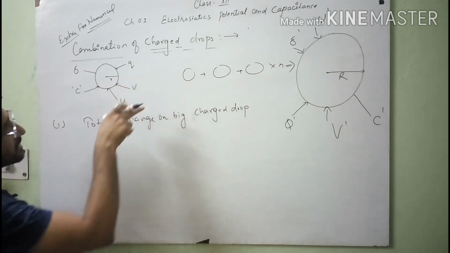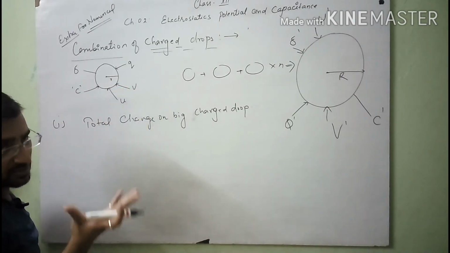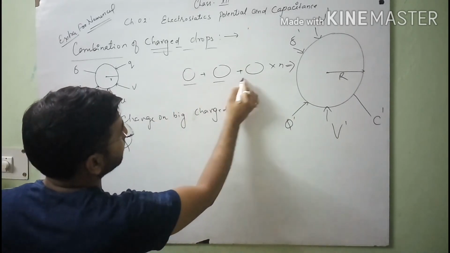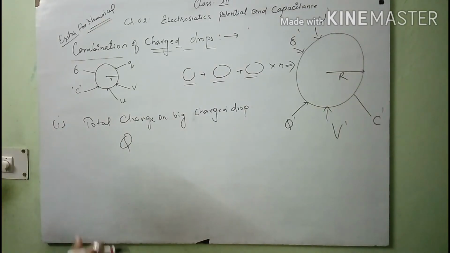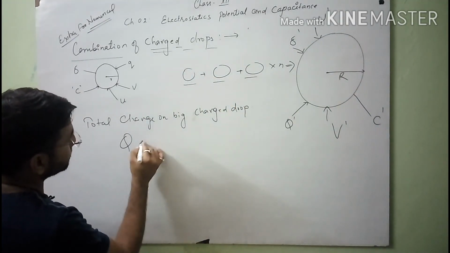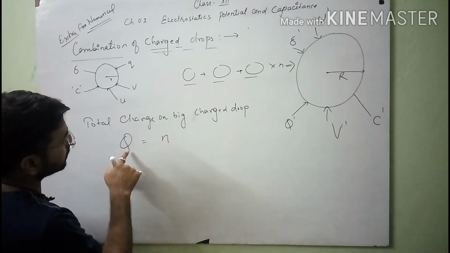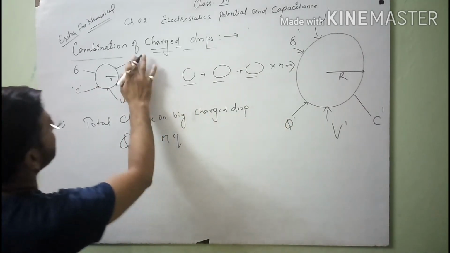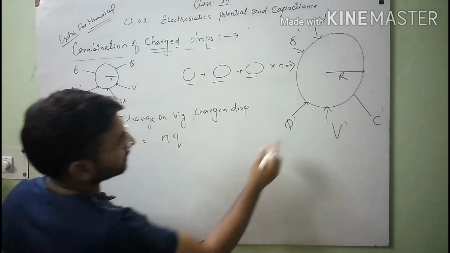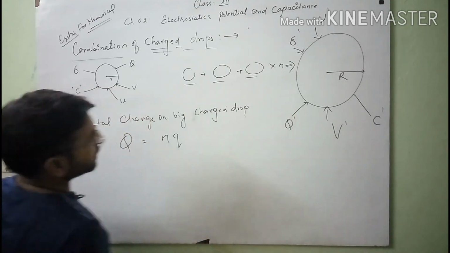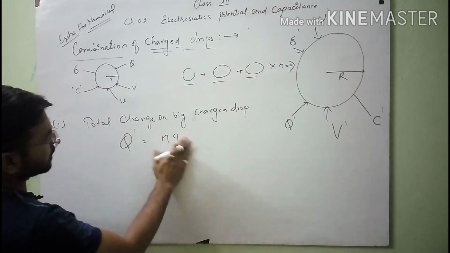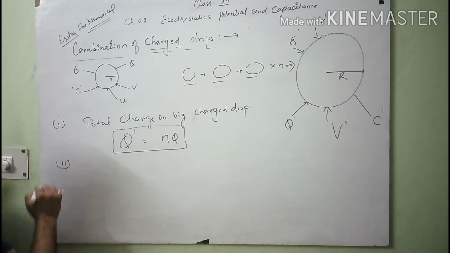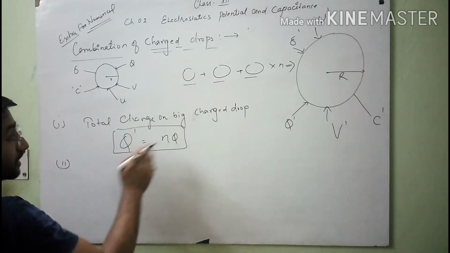One thing, students: a charged drop you can consider like a charged sphere. The total charge after combining n small drops into a big charged drop is Q dash equals n into q. Here the small charge is denoted by q and the big drop's charge by Q dash, so you can write the formula like this. After that, the second point is the capacitance.